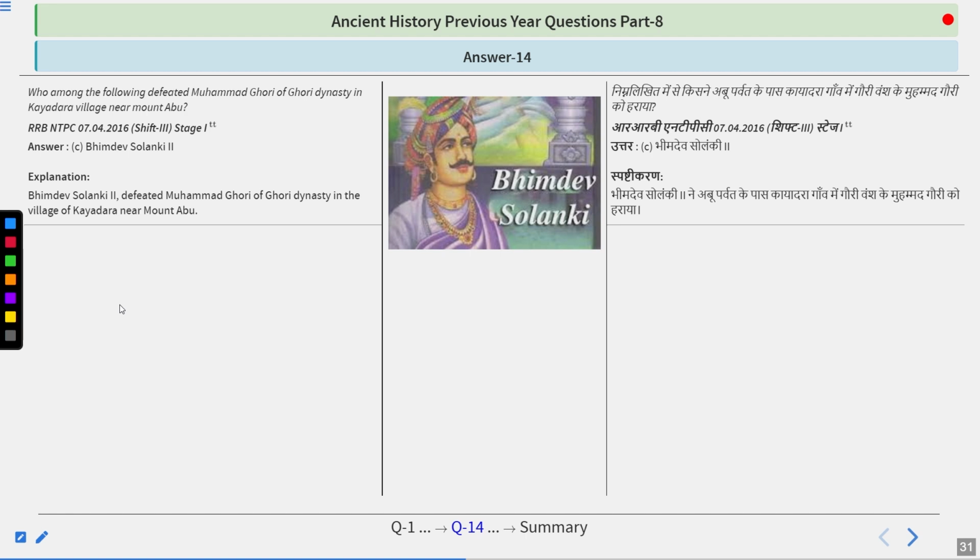After that, in 1192, he was successful in defeating Prithviraj Chauhan, and that too because of the betrayal of some people. After that, he was able to capture the kingdom of India. So that is how he came to India. So remember, in Mount Abu, who defeated Muhammad Ghori, that was Bhimdev Solanki second.